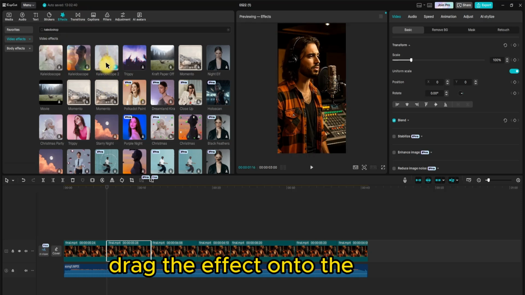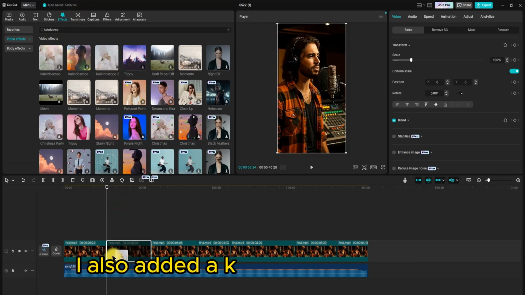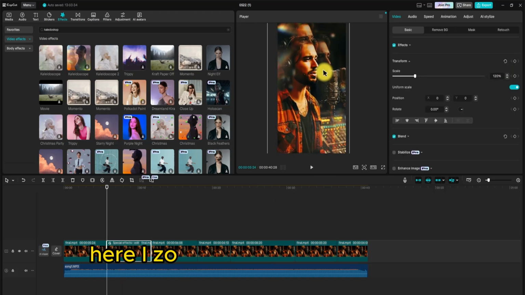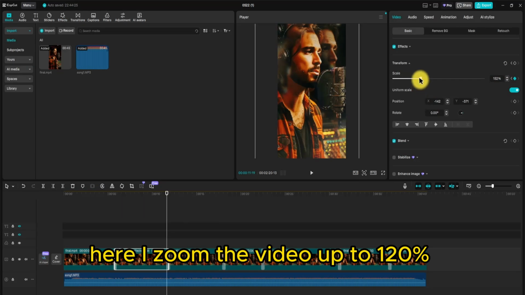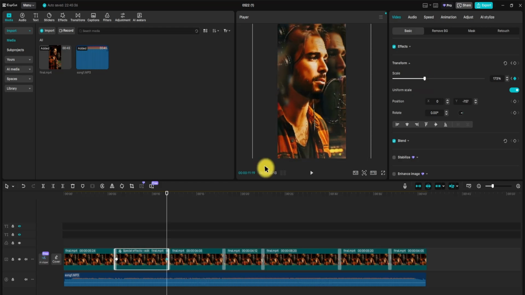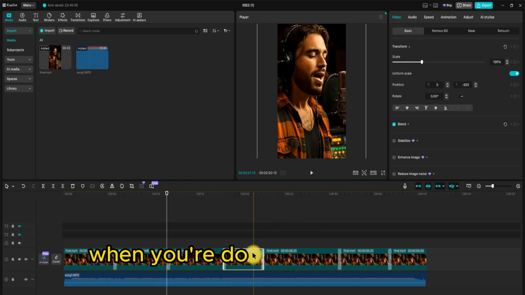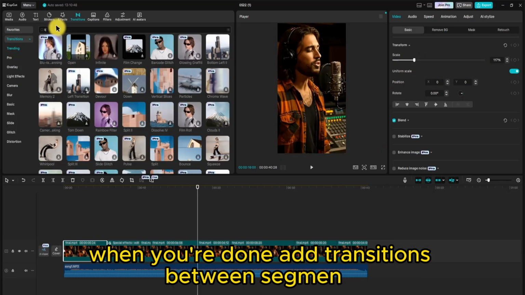Drag the effect onto the video. I also added a keyframe in the scale parameter in the same way. Here, I zoom the video up to 120% without a keyframe. Continue this process for all other parts of the video. When you're done, add transitions between segments.